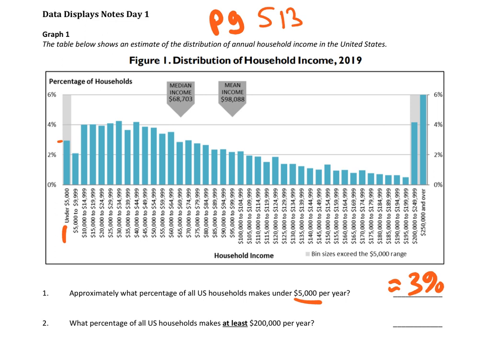Okay, number two, what percentage of all U.S. households make at least $200,000 per year? So at least 200,000 means they would make 200,000 or potentially they would make more. So let's see. Let's find 200,000. Okay, 200,000 right there. So 200,000 to 249 and 250 and over. So if it's at least 200,000, it's going to be both of those categories, right?